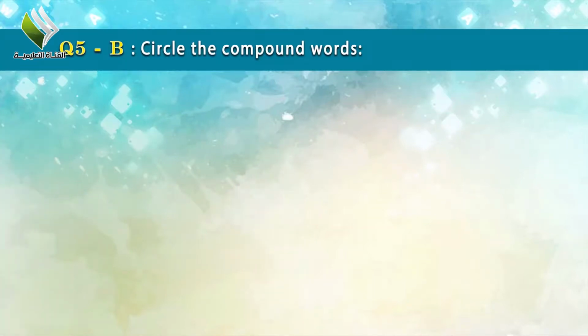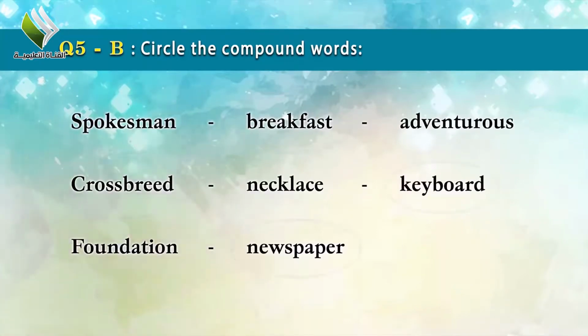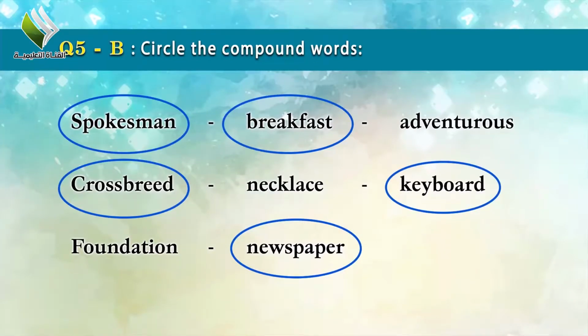Now question B. Circle the compound words. The compound word, for example, spokesman. As we know, we are talking about spokes and man. How do two words make a compound word? Breakfast, crossbreed, keeper, newspaper. These are all compound words. As we know, two words with their own meanings are linked together and give one meaning.